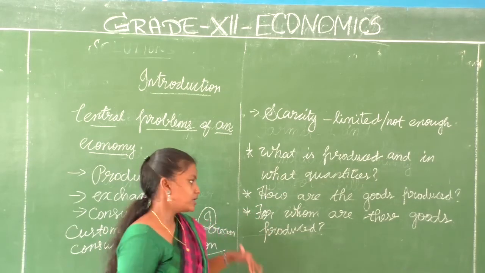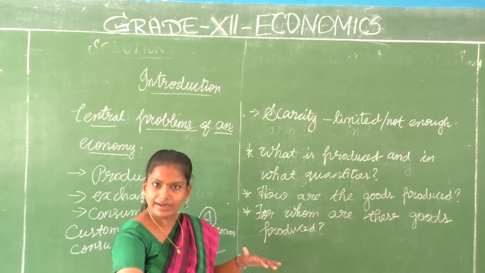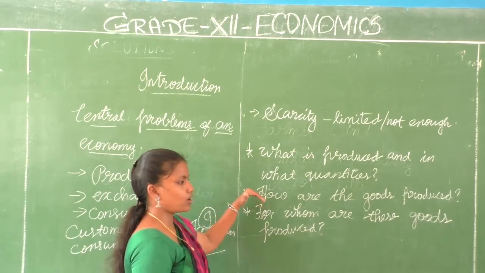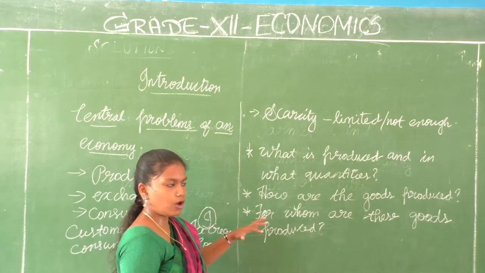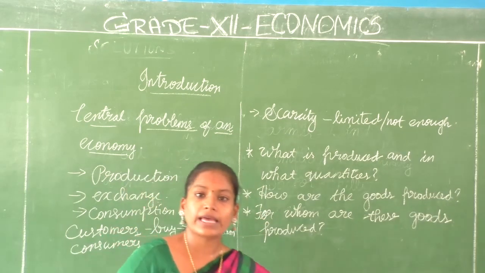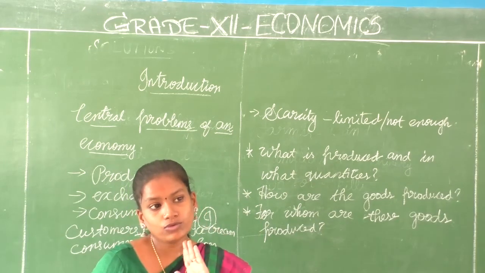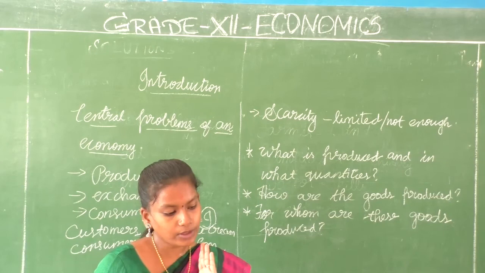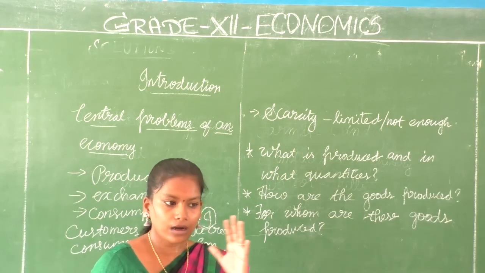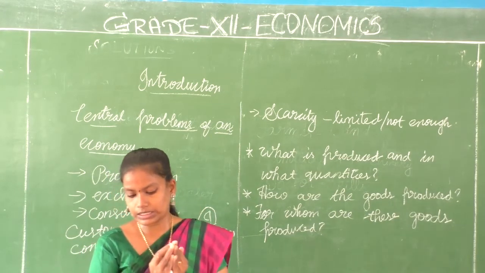Second, how the goods are produced: the way it has to be produced, or the methodology or the mechanism or the technology used. For whom are these goods produced? To whom are we going to give the end product? Will it be used by everyone in the economy, or are we looking at one particular part of the society?